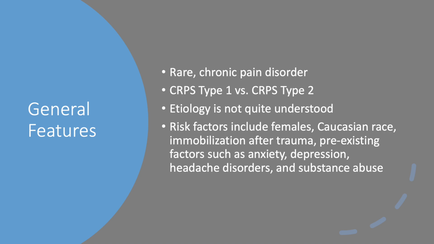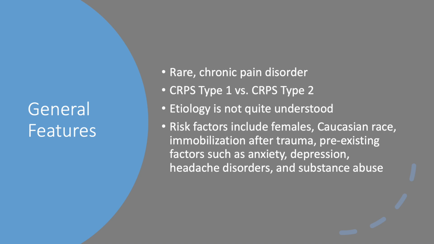Risk factors include female sex, Caucasian ethnicity, fractures or other trauma, immobilization of an extremity after injury or surgery, and pre-existing conditions, which can include anxiety, decreased bone mass, and nerve pain. Comorbid conditions can be comprised of depression, headache disorders such as migraines, and substance abuse.